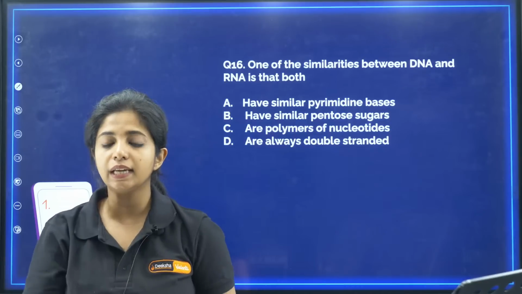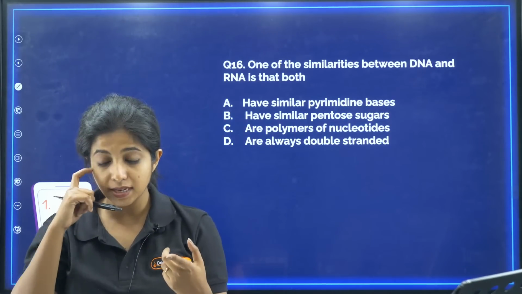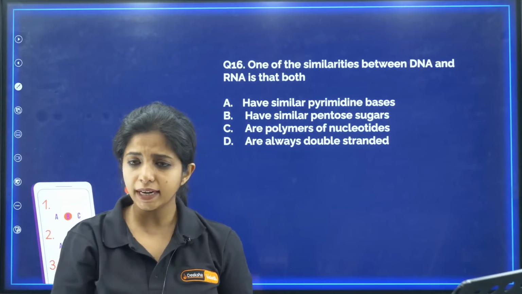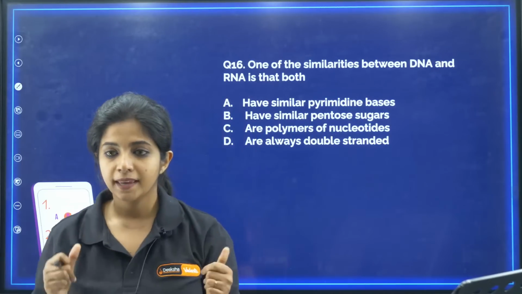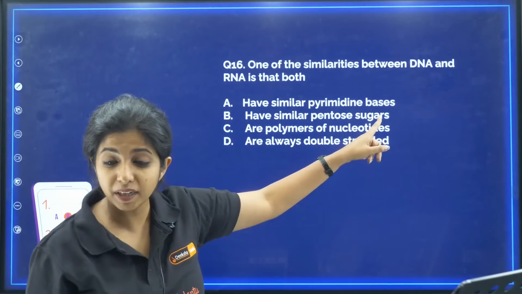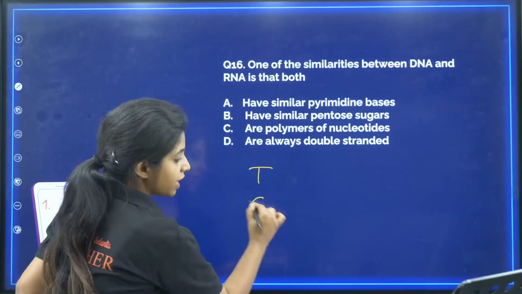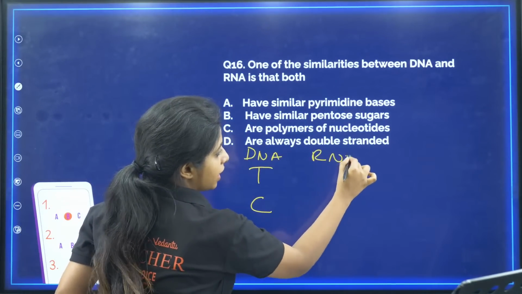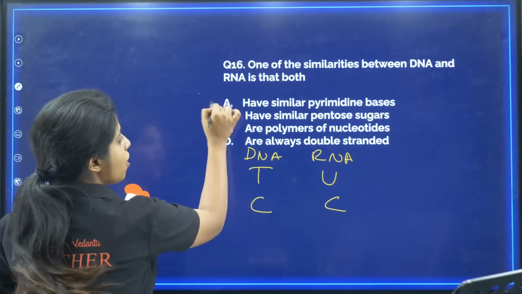One of the similarities between DNA and RNA is that both have similar pyrimidine bases, have similar pentose sugar, are polymers of nucleotides, or are always double stranded. What will be your answer for this? RNA and DNA, my dear children, do they have similar pyrimidine bases? We have two types of pyrimidines. You have T and C as pyrimidines in the case of DNA, but in the case of RNA, it is not T but it is U and C. So are the pyrimidines the same? Wrong. This statement is wrong.